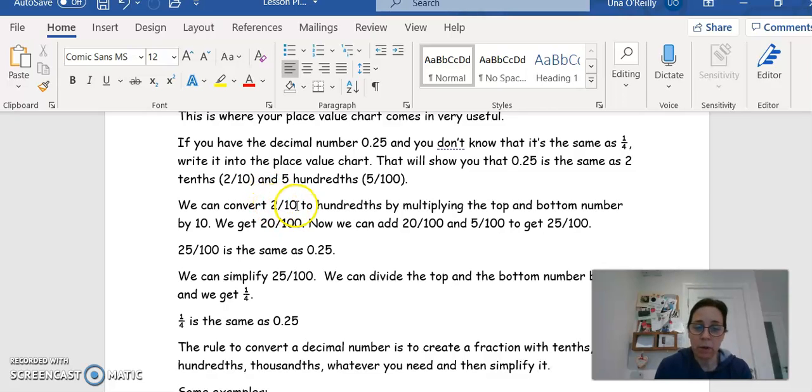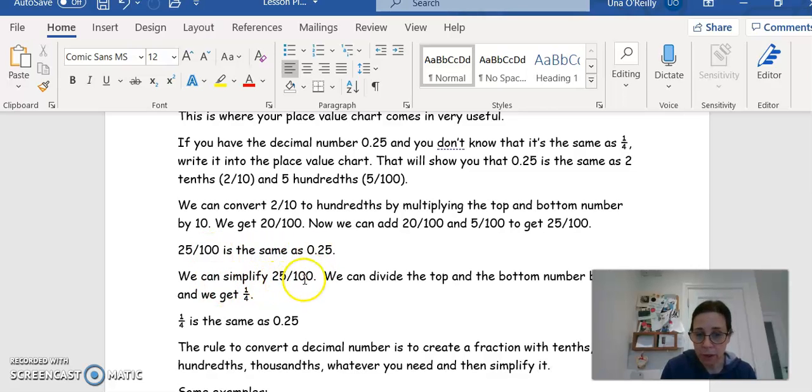So we're saying we don't want to call these tenths, we want to call them hundredths. So let's make the bottom 100, which means we've multiplied the 10 by 10. So now we have to multiply the 2 by 10. So that tells us that 2/10 is the same as 20/100ths. And now we can add the 20/100ths and the 5/100ths to get 25/100. 25/100 is the same as 0.25.